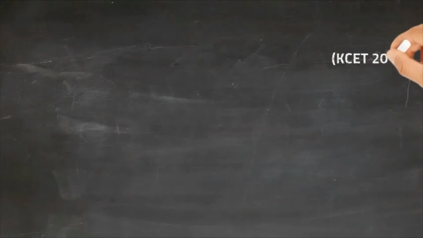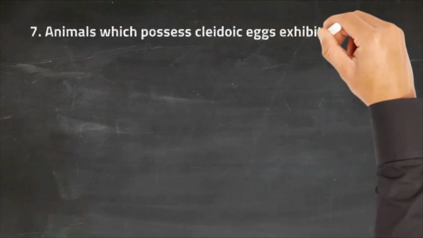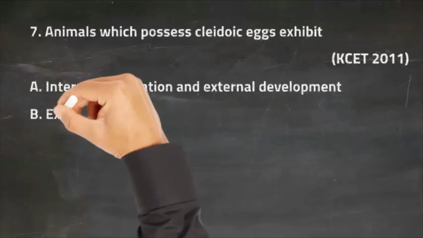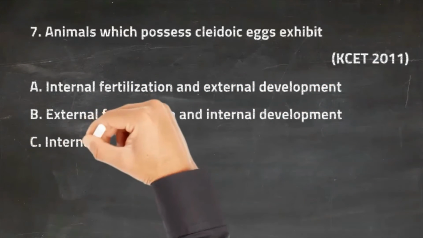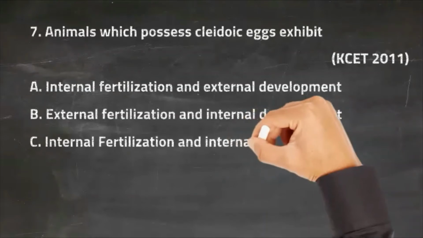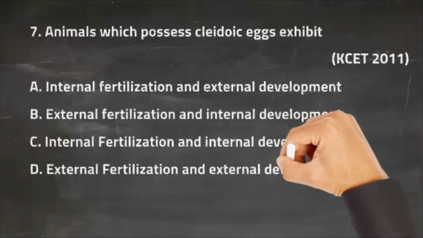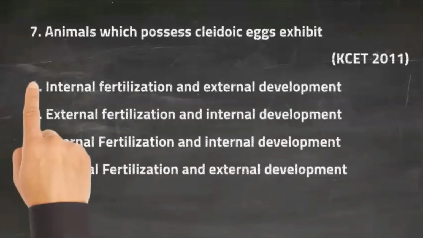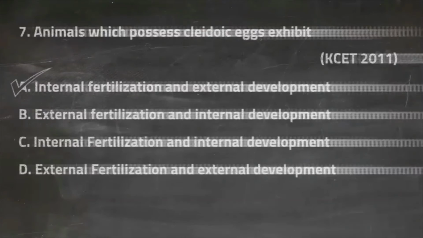Question 7. Animals which possess cleidoic eggs exhibit option A: internal fertilization and external development, option B: external fertilization and internal development, option C: internal fertilization and internal development, and option D: external fertilization and external development. So the right answer for this question is option A, that is internal fertilization and external development.